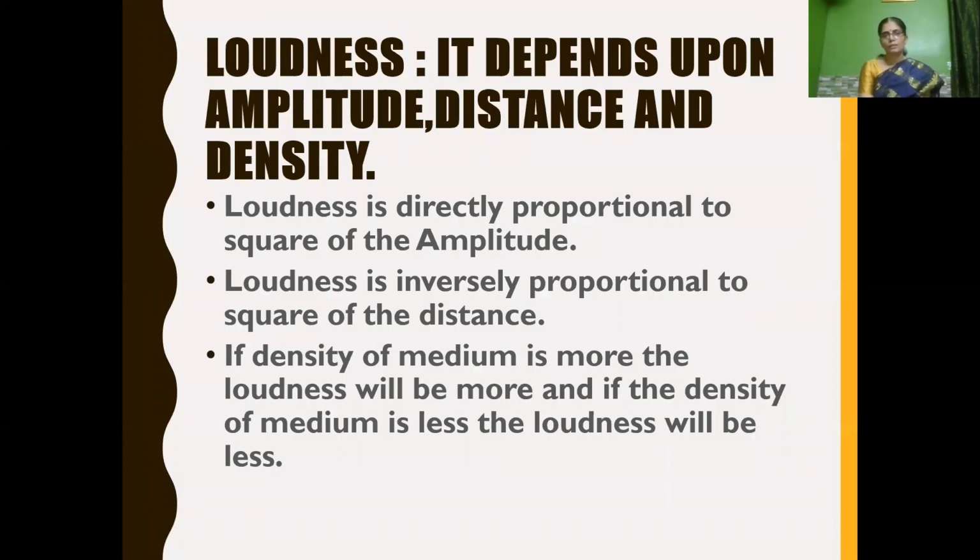Now, loudness actually depends not only on amplitude, but also on distance and density. Loudness, as I told you, is directly proportional to the square of the amplitude. What do you mean by directly proportional? If amplitude is more, loudness will be more. If amplitude is less, loudness will be less. In the same way, loudness is inversely proportional to the square of the distance. What do you mean by inversely proportional? If the distance increases, the loudness will be less. If the distance decreases, the loudness will be more.